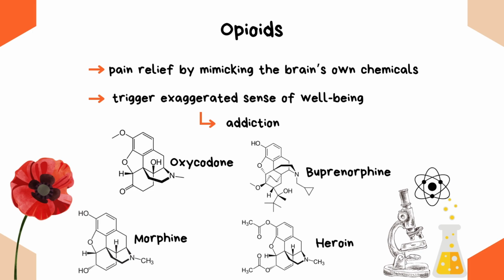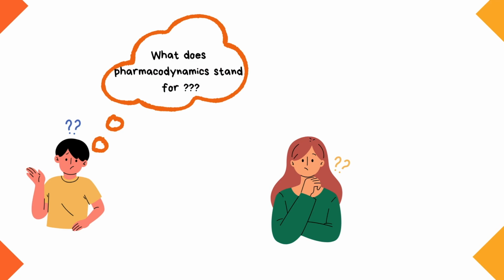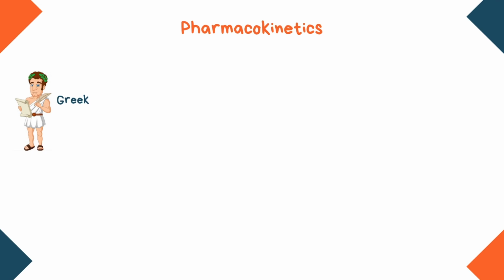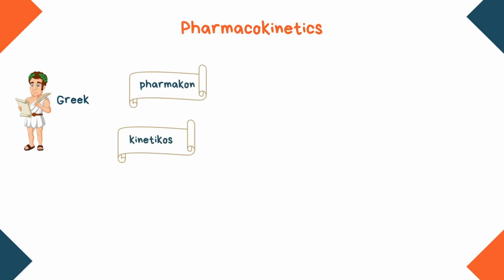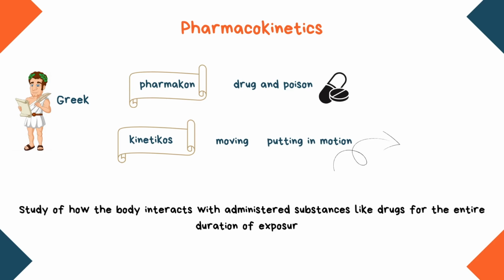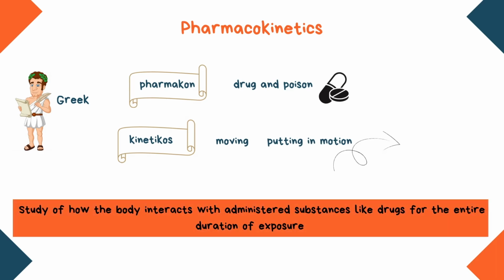But to better understand how drugs interact with our bodies and what the mechanisms of their effect are, we need to dive deeply into pharmacology. Let's have a look at pharmacodynamics and pharmacokinetics. Pharmacokinetics is Greek and comes from the words pharmakon and kineticus, which mean drugs and moving or putting in motion. It is the study of how the body interacts with administered substances like drugs for the entire duration of exposure.